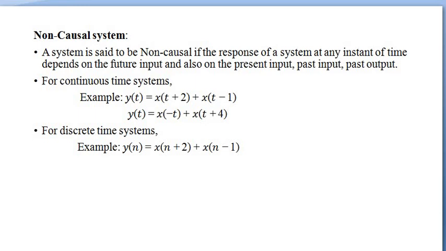Non-causal system. A system is said to be non-causal if the response of a system at any instant of time depends on future input and also on the present input and past output. For continuous time non-causal system, examples are y of t equal to x of t plus 2 plus x of t minus 1, and y of t equal to x of minus t plus x of t plus 4. For discrete time non-causal systems, y of n equal to x of n plus 2 plus x of n minus 1.